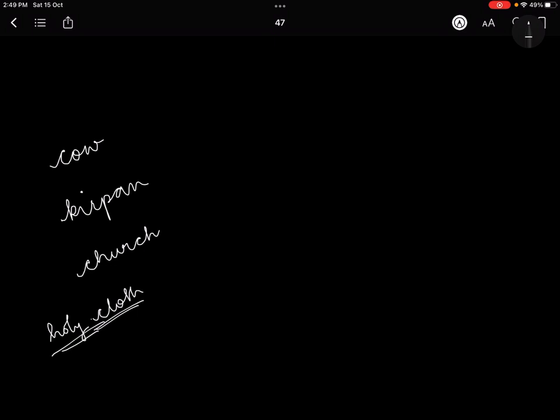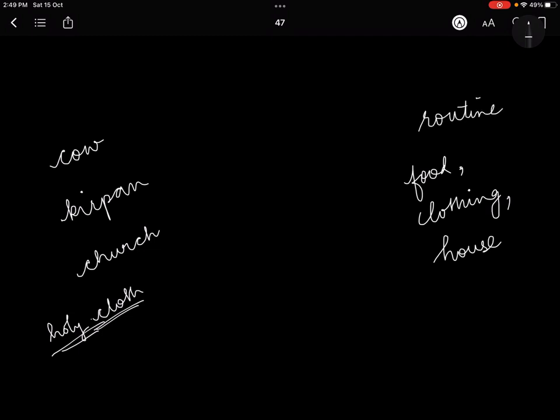And then I'll take a very mundane routine thing. Let's take the example of food, or clothing, or house. ठीक है? These are very routine, mundane things, right, which have a very utilitarian purpose.